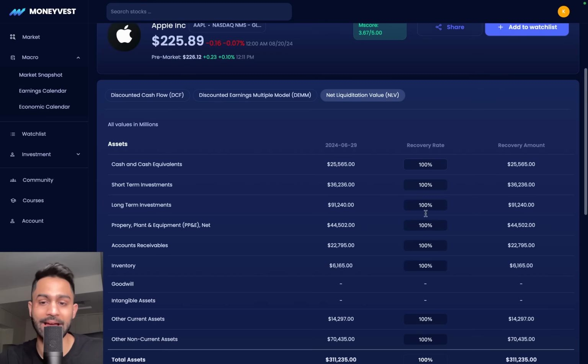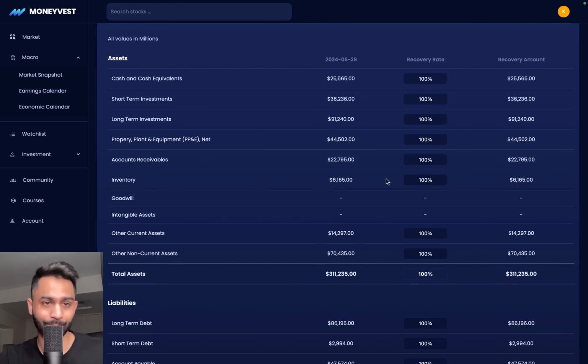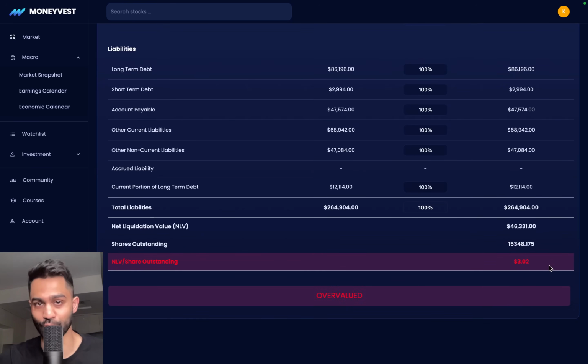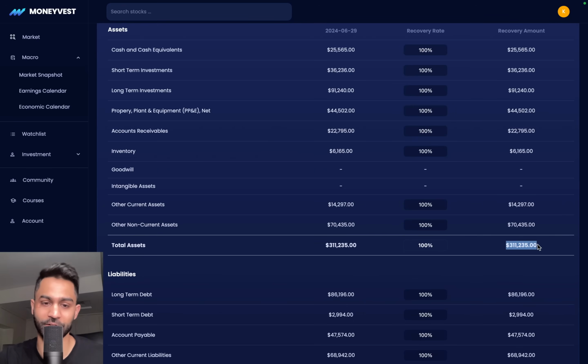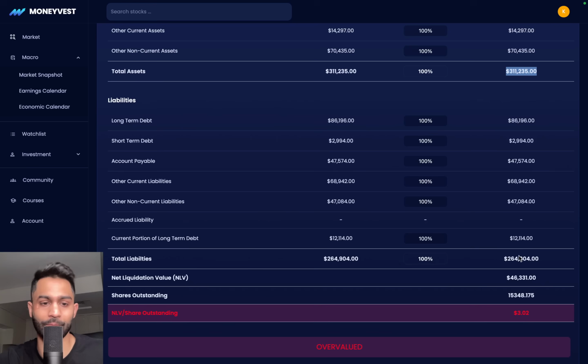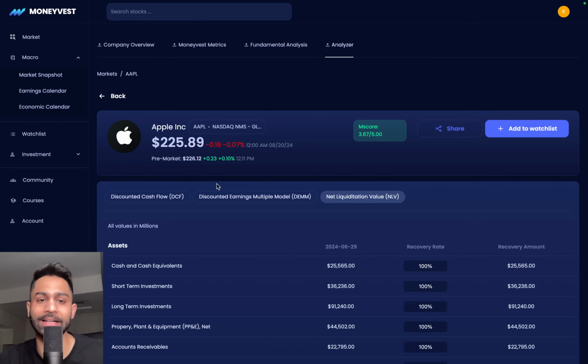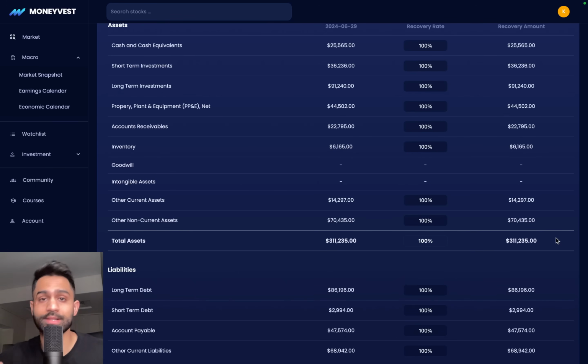For example, Apple, at 100% recovery of all of their assets and 100% pay down of all their liabilities, the net liquidation value comes at $3.02. That makes sense because they've got total assets of $311 billion, total liabilities of about $264 billion. So we end up with $46 billion divided by the shares outstanding, and we arrive at $3.02. So obviously Apple is never going to be trading at those levels. It's trading at over 10 times its asset value because the market cap is well over $3 trillion, whereas the total assets are $311 billion.